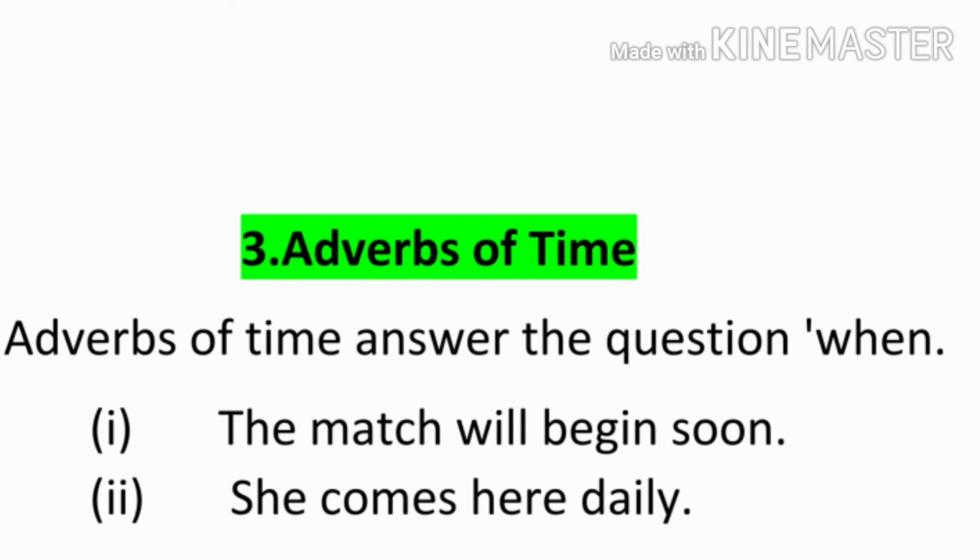When does she come here? Daily. So, in these sentences, soon and daily are adverbs of time. There are some more words which show the adverbs of time like today, yesterday, tomorrow, before, now, always, sometimes, etc.